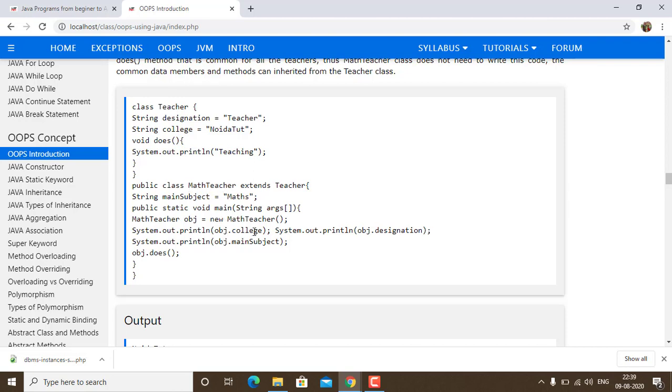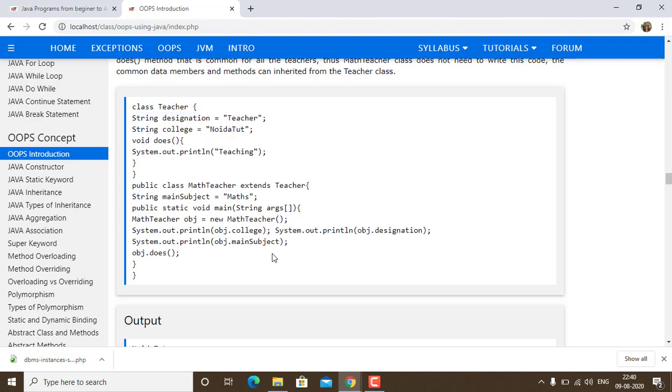Obj.class.class. Now let us see where this variable is in teacher. Likewise, you need to understand that these codes are pasted here. This is what inheritance means. Now you can see that these things can be accessible by the object of the next class. Similarly, you can see over here designation, which is a variable of class teacher. This is what is happening.